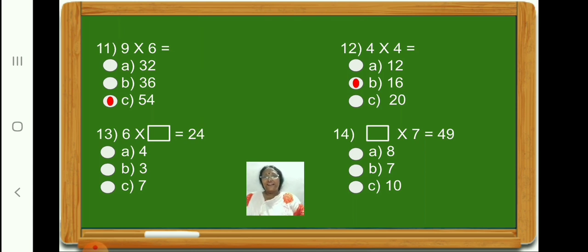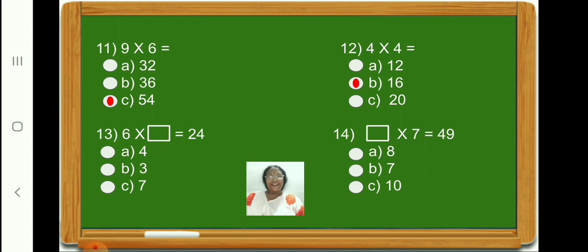Now let us go on to question number 13. Children, observe the question properly. Yes, 6 into dash is equal to 24 is given. So now we have to find out 6 into what is 24.